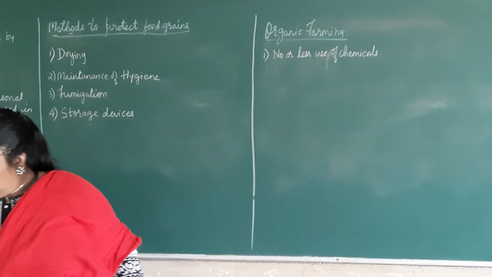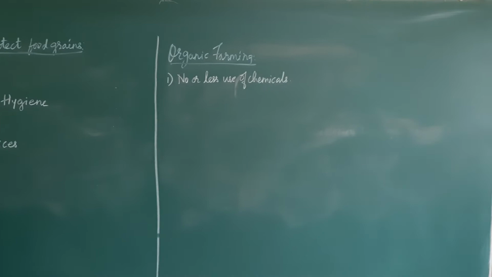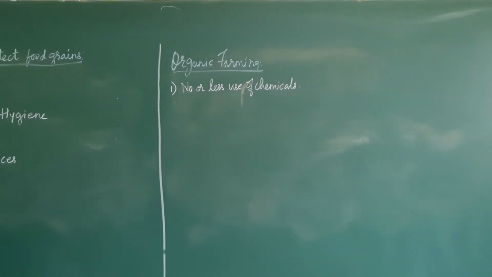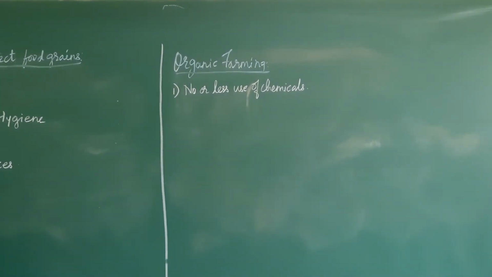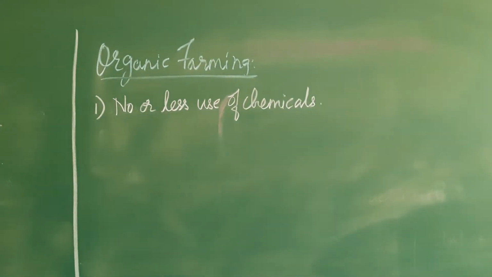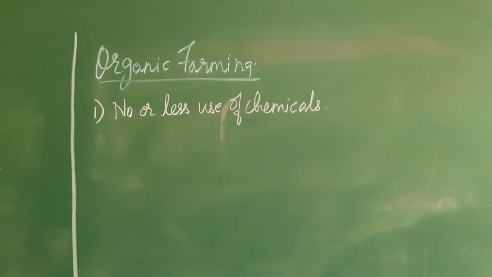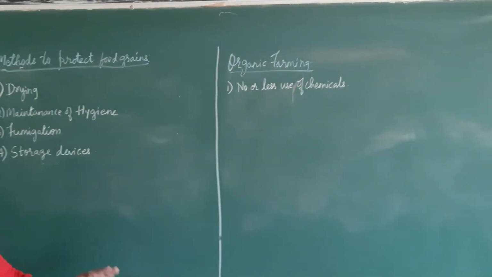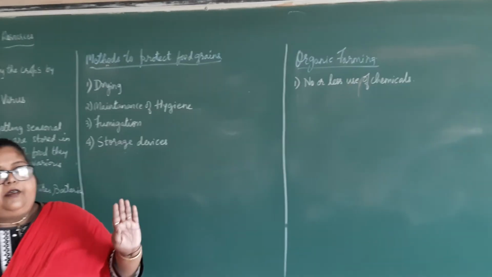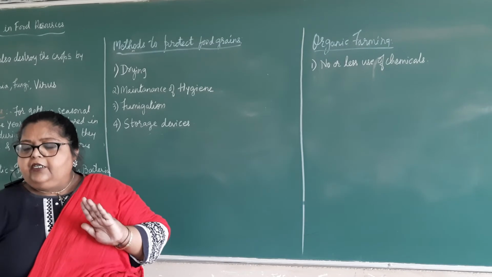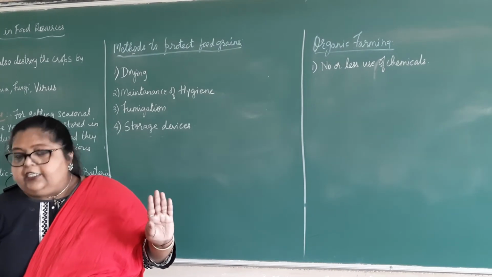Now this organic farming is a technique which involves cultivation of plants without use of synthetic fertilizers, no chemical fertilizers, pesticides, insecticides and weedicides, as commonly used by the farmers. Okay, organic farming is the technique of growing the crops without using any chemicals, in short.